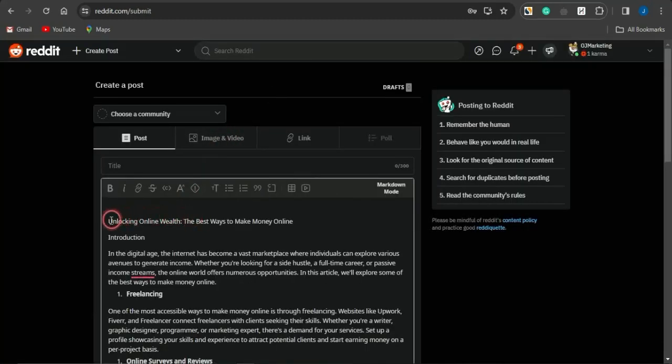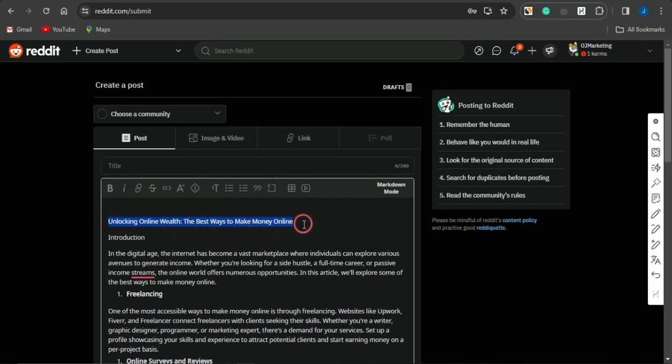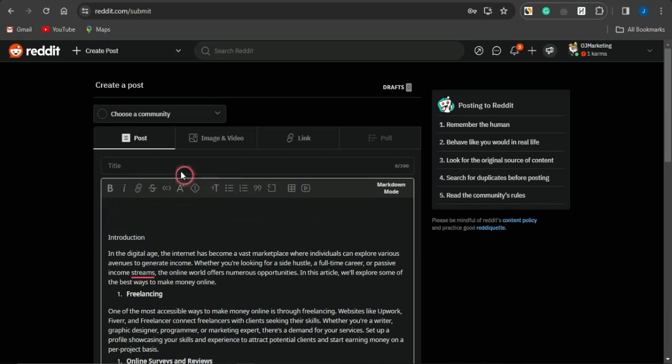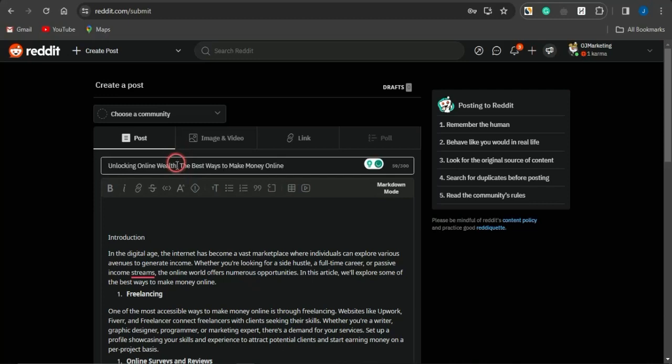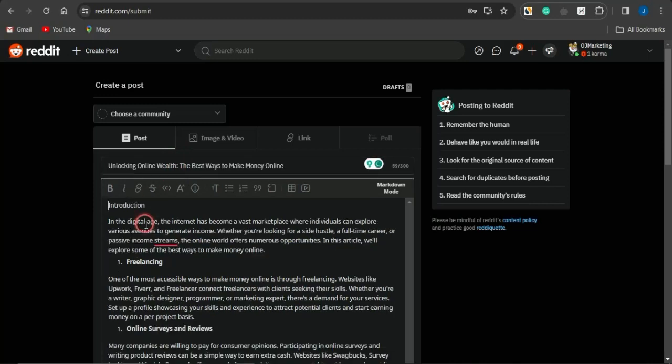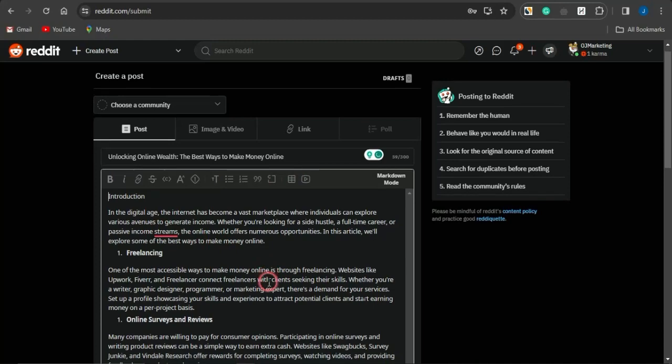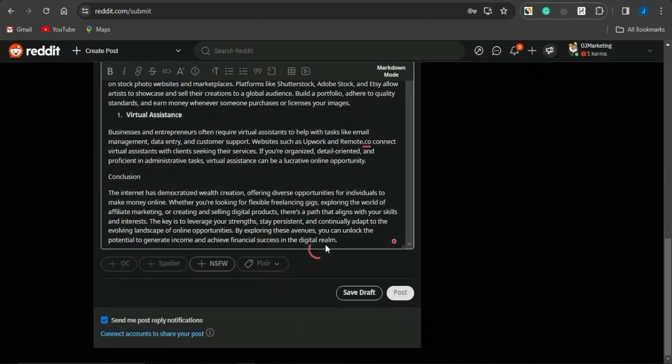As you can see, this is the title. I'm going to copy the title out. If I copy the title and cut that, I'm going to come onto this section, paste that in right there, and I'm just going to come on to clicking on this. Now you can see right here that the article has actually been inserted.